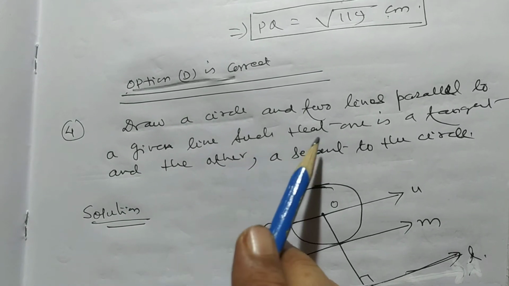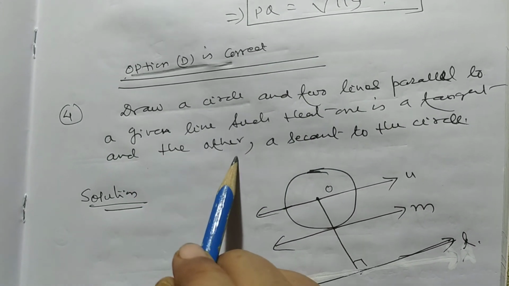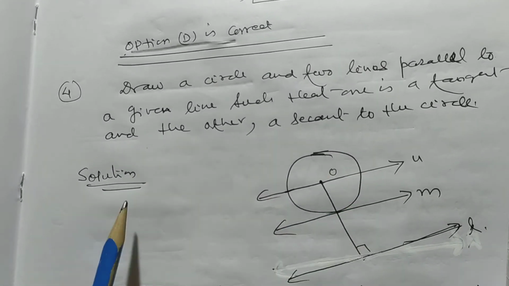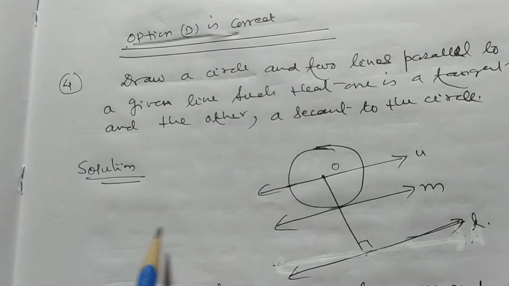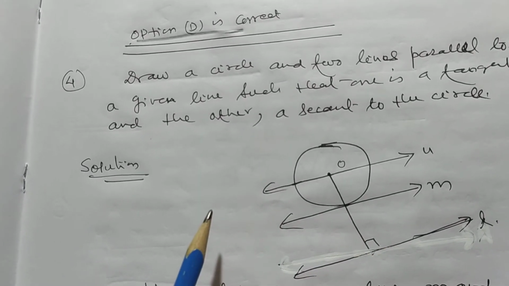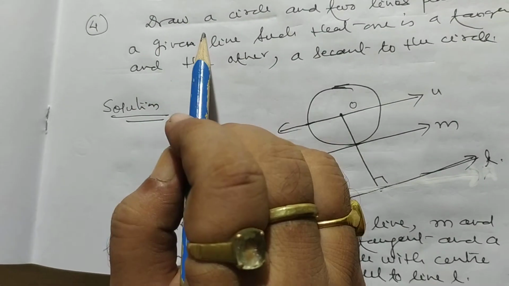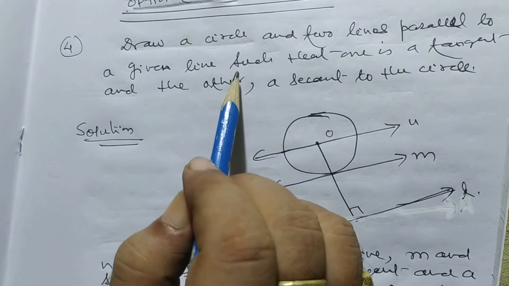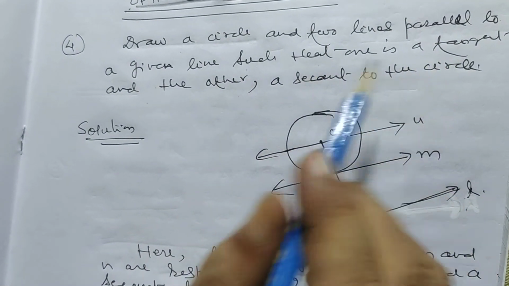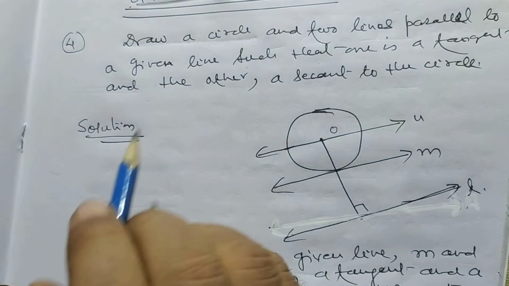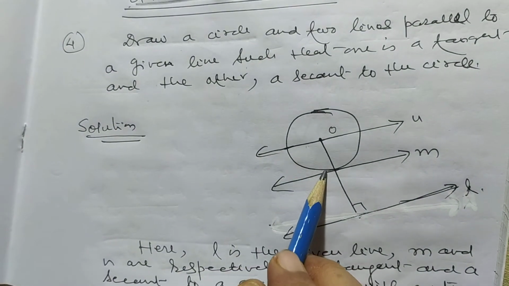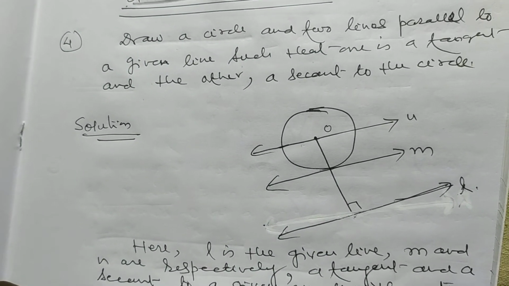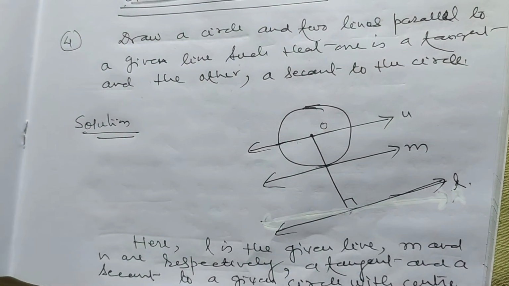Now my dear student, problem number 4 is draw a circle and 2 lines parallel to a given line such that one is a tangent and the other a secant to the circle. Here in this figure, N is secant, M is tangent and this line L is parallel to the tangent. So what do you observe? Here this is a secant and this is tangent. So my dear student, in this way we can solve this problem.